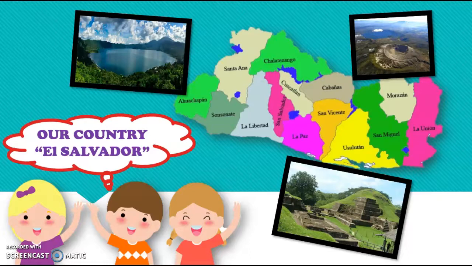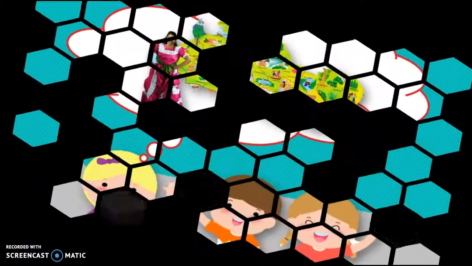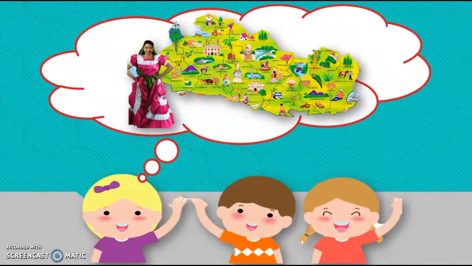Today, we will talk about our country. But first, let me ask you, do you know what our country's name is? That is correct. Our country's name is El Salvador. And you know, our country is formed by 14 different departments. Here, I want to show you our map.